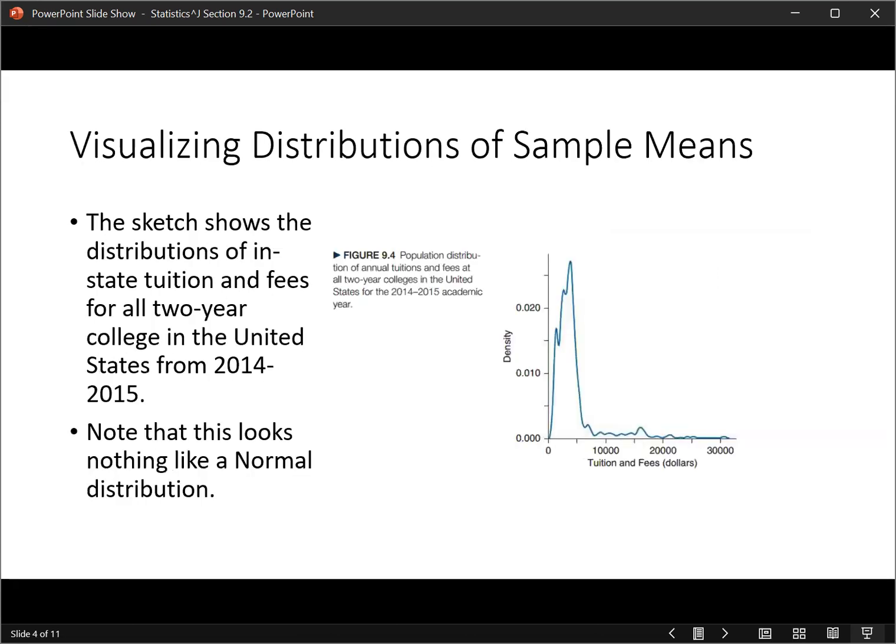All right, the sketch shows the distribution of in-state tuition and fees for all two-year colleges in the United States. So we've got some data here, and they've plotted it for us in a nice picture. Notice that it is not normally distributed. This is not a normal distribution. It doesn't tell us how many colleges there are, but we're going to assume that there are 1,000, just for simplicity and to make it similar to the problems we just looked at.